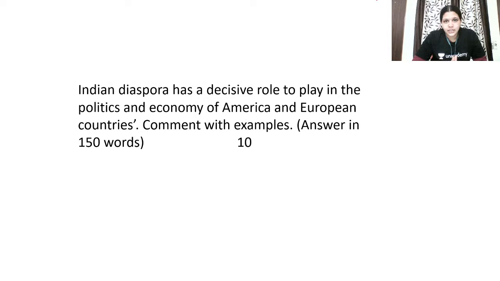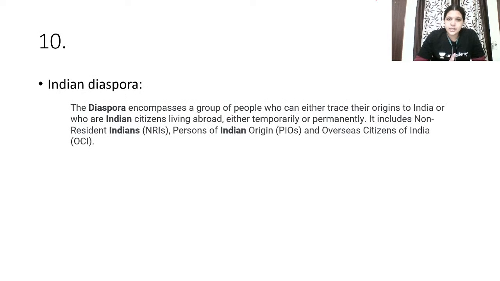First write about what the Indian diaspora means. The definition is given here. They encompass a group of people who can either trace their origins to India or who are Indian citizens living abroad, either temporarily or permanently. It includes non-resident Indians, persons of Indian origin, and overseas citizens of India.